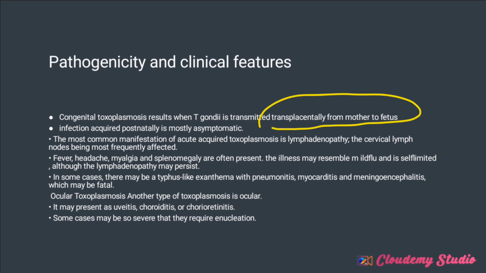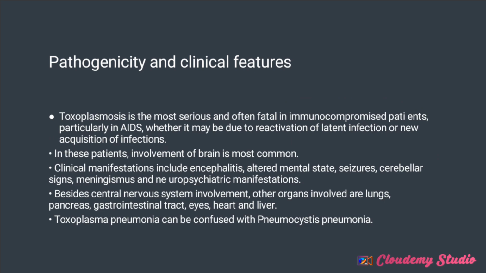Now, we can have ocular toxoplasmosis, which can affect the eye. In fact, it can cause blindness. You understand? It can cause brain damage, it can cause paralysis as well as blindness. Now, toxoplasmosis is mostly serious when it is present in an immunocompromised individual.